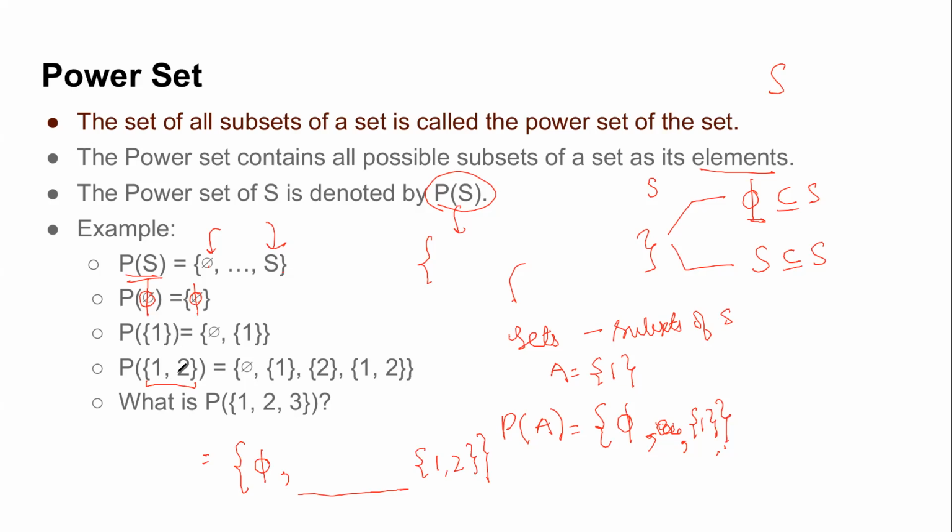A subset of a given set means it has some elements of that set, right? So you can see there are two elements here. One possible subset could be 1, other possible subset could be 2, and so on. Now can you try and tell me what are the subsets of this third set?